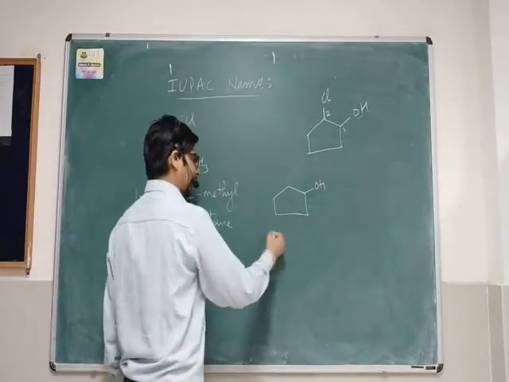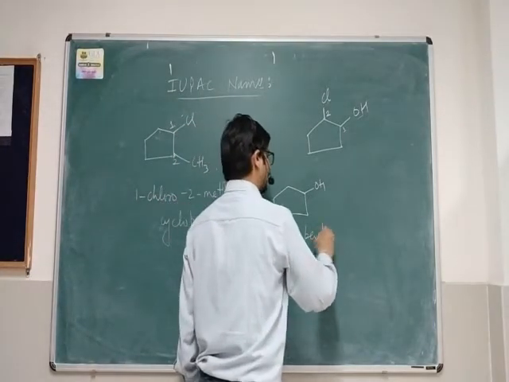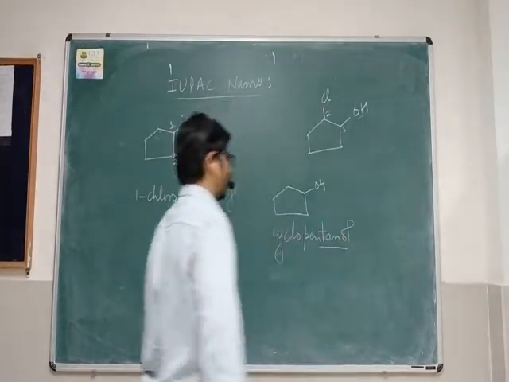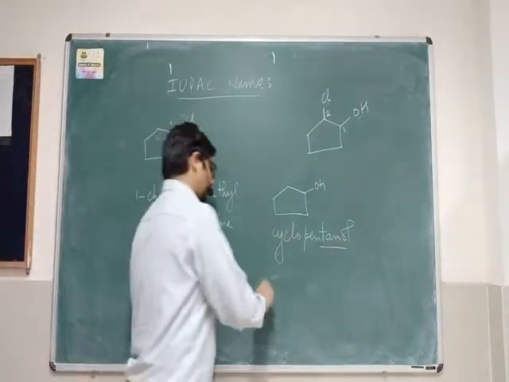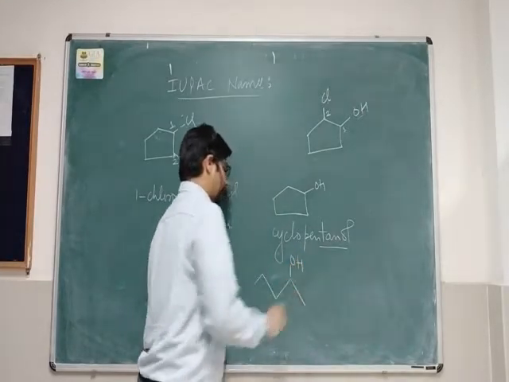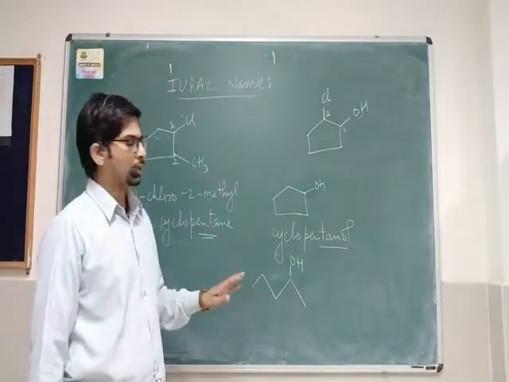When you have a hydroxyl group on the cyclic ring, the name becomes cyclopentanol, as you did in the case of alkanols or alcohols. Suppose, what is the name of this compound? The name is 2-pentanol or pentan-2-ol.